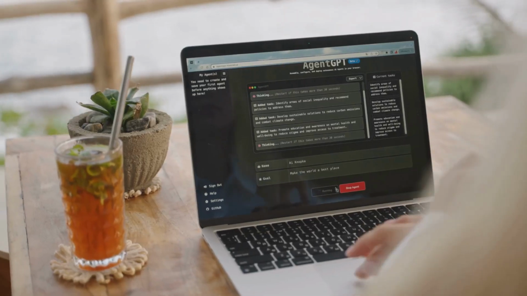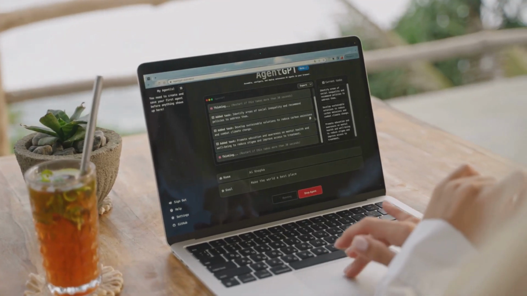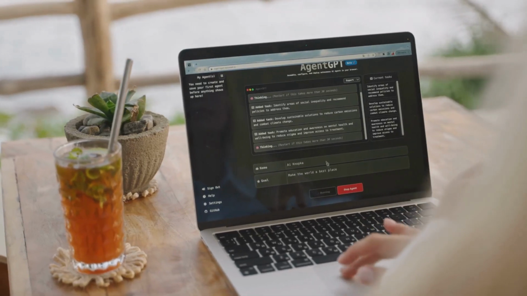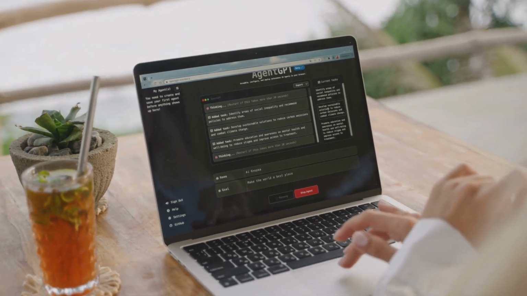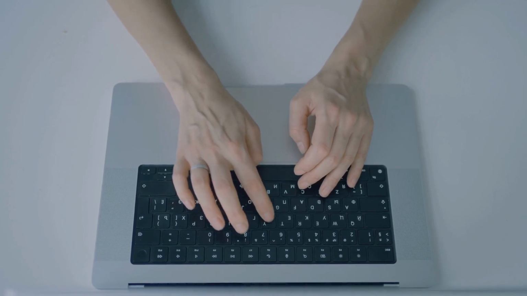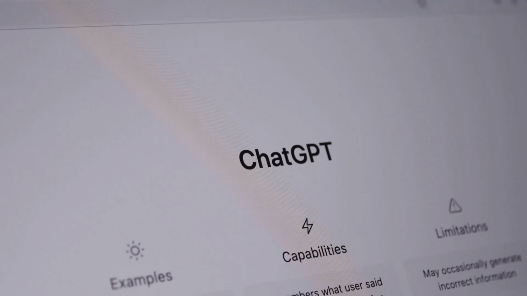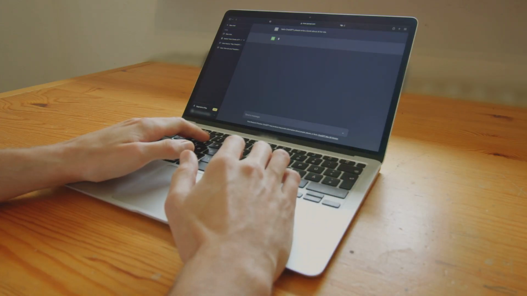These features make ChatGPT a powerful, personalized assistant, capable of adapting to your unique needs and preferences. Explore them to get even more value, unlocking the full potential of this remarkable AI tool. To get the most from ChatGPT, be clear and specific in your prompts. The more detail you give, the better the response. Don't hesitate to experiment. Refine your questions, ask for different tones, or assign roles like act as a travel agent.